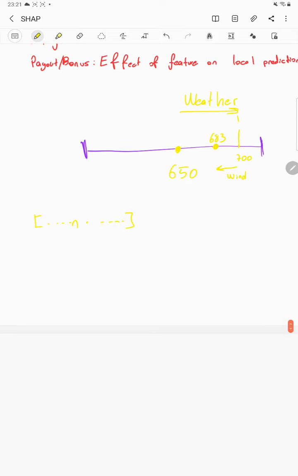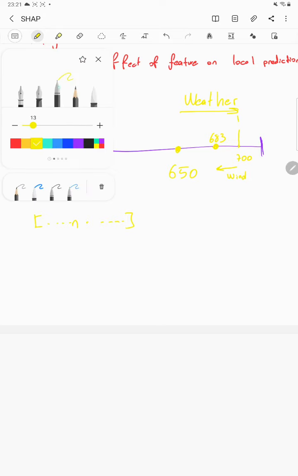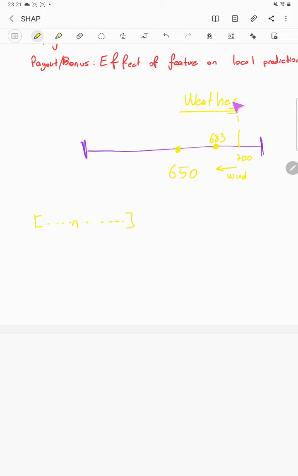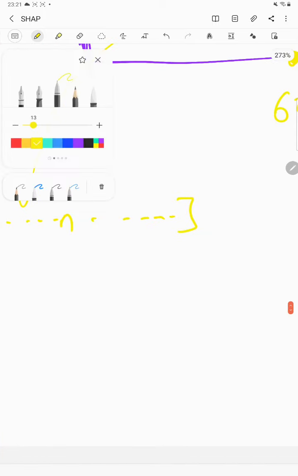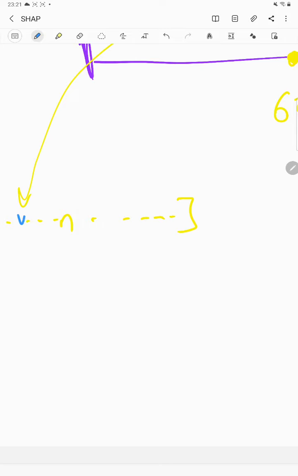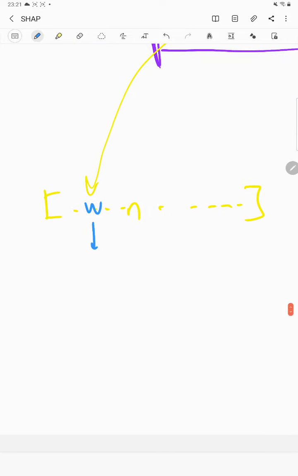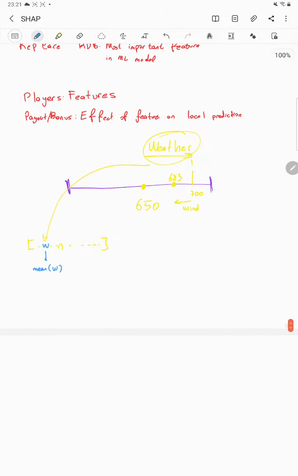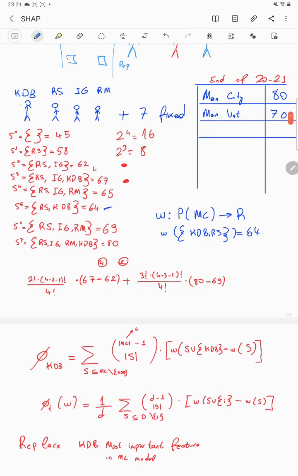So in that case, I just replace the feature with the most non-informative form of it. Let's say in our case we have weather, and we just replace the weather feature with the mean of the weather feature to make it like an empty subset, like a scenario where weather doesn't exist.